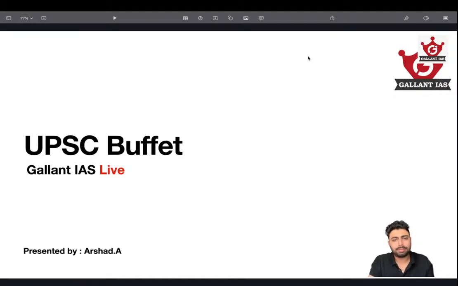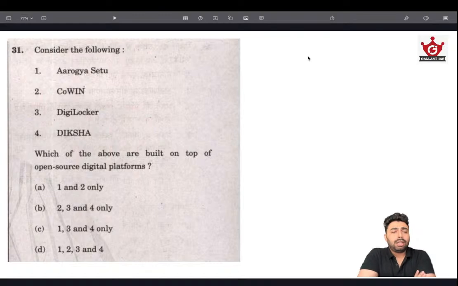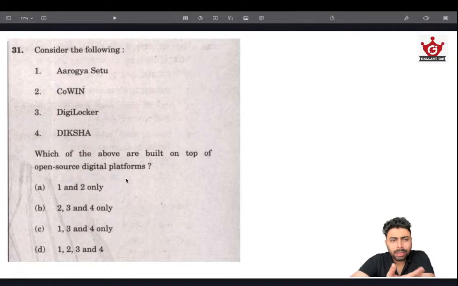Let's get started. So first one, which of the following are built on top of open source digital platforms? You might have heard about open source digital platforms. Even if you haven't, from the name itself, what does this mean? Open source means that the source code is open. So which of the following are such platforms?